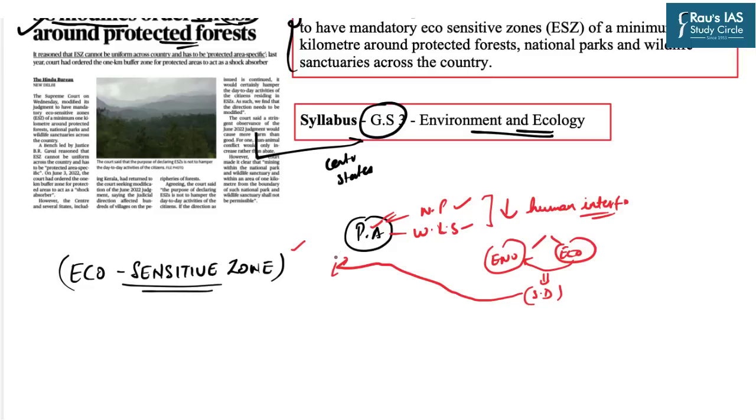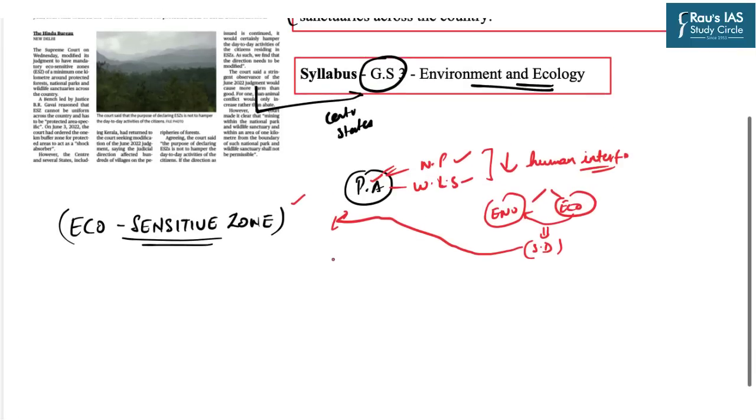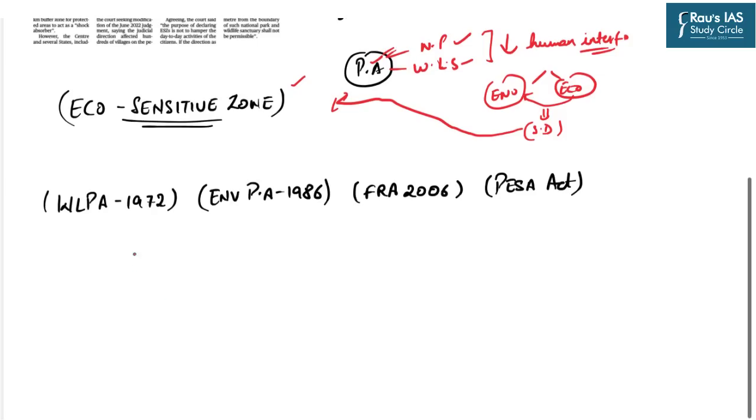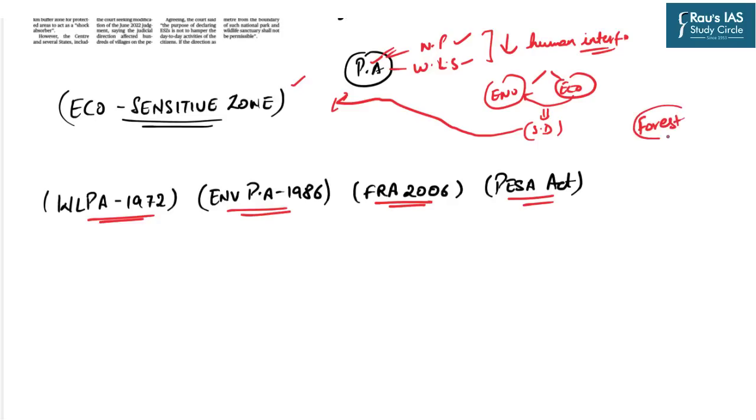To understand those issues, first let us have a look at an overview of certain environmental legislations. In this regard, basically there are 4 acts: Wildlife Protection Act, Environment Protection Act, Forest Rights Act, as well as PESA Act. We understand that most of the forests are inhabited by certain tribal communities as well as non-tribal groups, which are also known as forest dwelling communities.